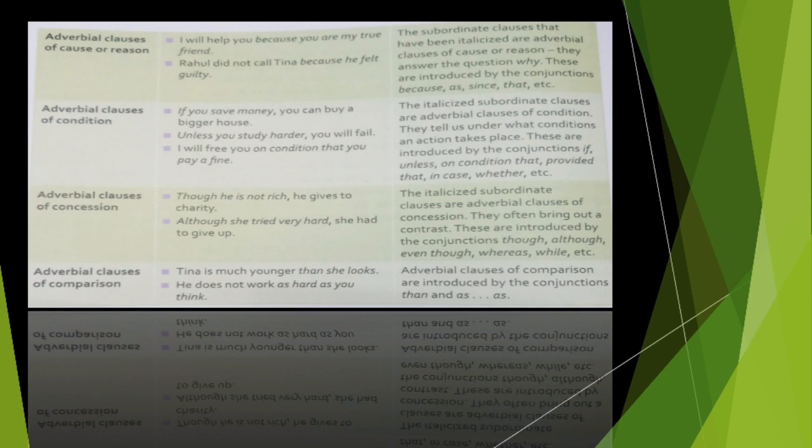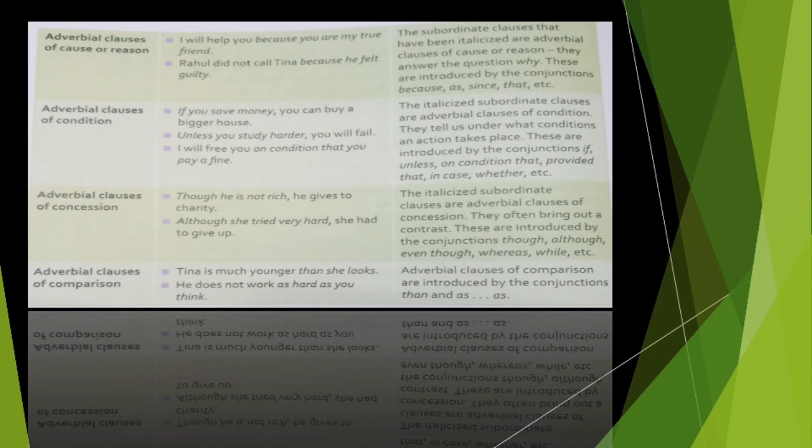So comparison is being made or contrast is being done between the conditions, like he is not rich but then also he gives charity. These clauses bring out the contrast and they are generally introduced by conjunctions like though, although, even though, whereas, while, right?